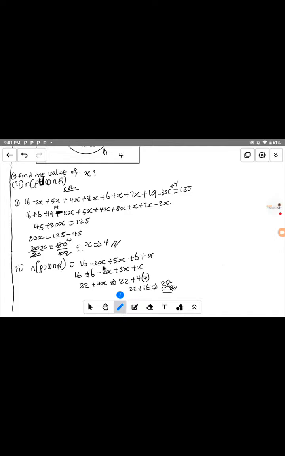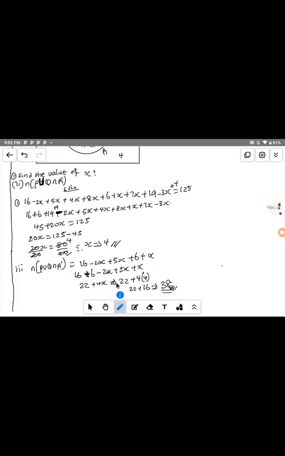In this place, what I did here is that I collect the like terms. When I collect the like terms, I have 6 here and 16 here. I take this to this place. We have a plus 6 here, so that is 16 plus 6. Here we have a minus 2s plus 5s, and this one plus s, I have put it here. 16 plus 6, that gives us what? 22. Now, minus 2s plus 5s gives 3s, plus s gives us 4s.